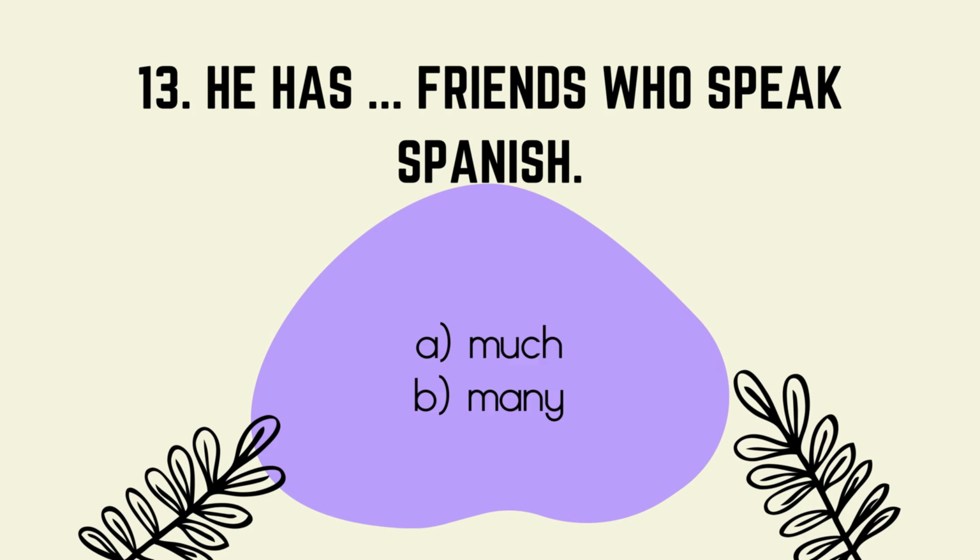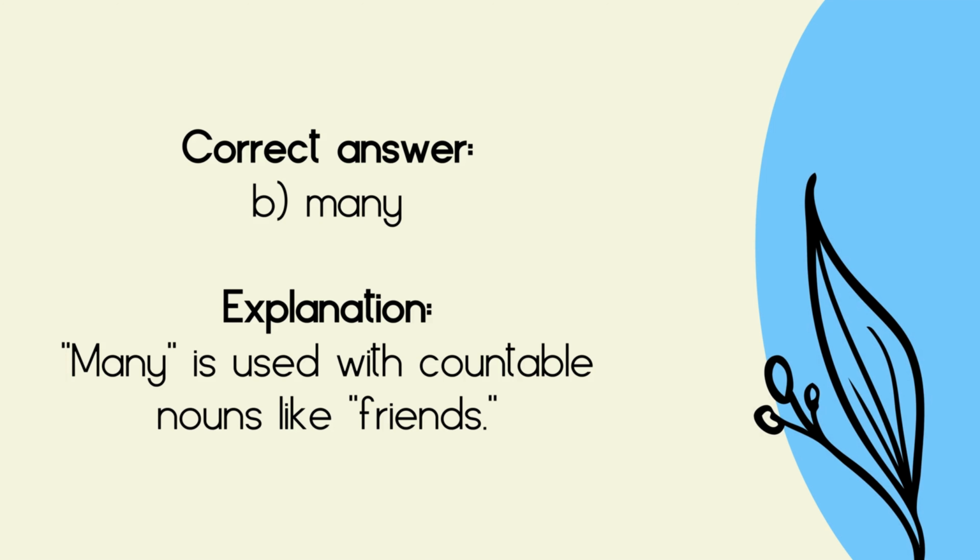13. He has friends who speak Spanish. A. Much. B. Many. Correct answer, B. Many. Explanation: many is used with countable nouns like friends.